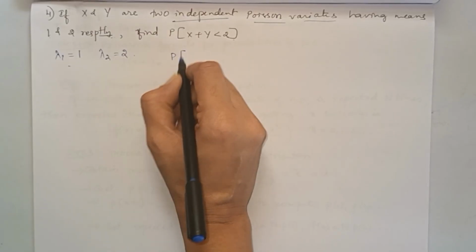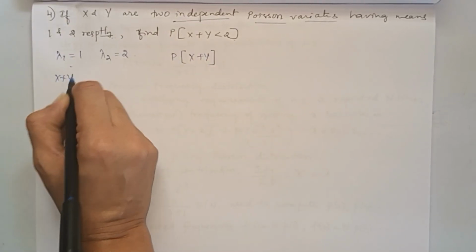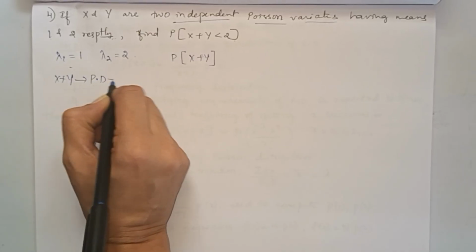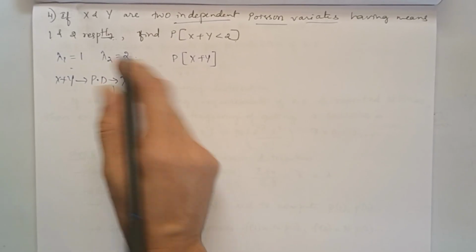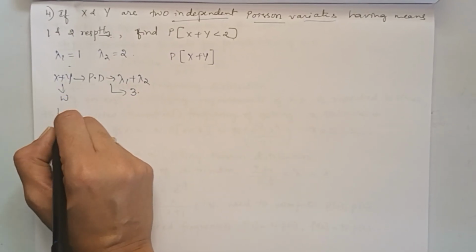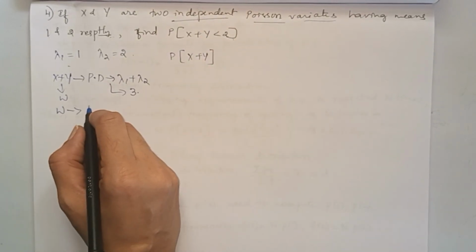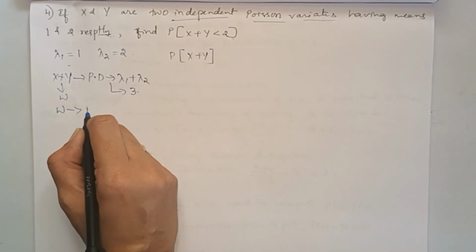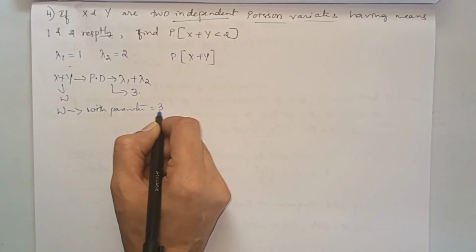Therefore, this x plus y also follows a Poisson distribution with parameter lambda 1 plus lambda 2, that is nothing but 2 plus 1, 3. You can name this x plus y as w. So w is a Poisson variate, which follows the Poisson distribution with parameter lambda equal to 3.